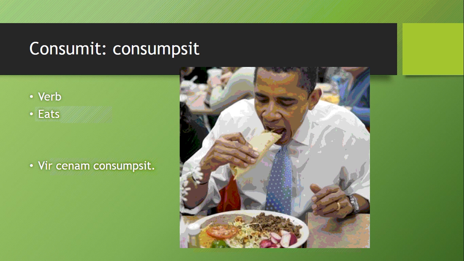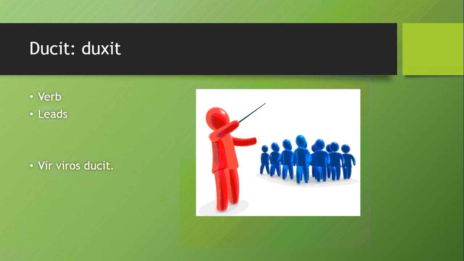Consumit, consumpsit is a verb that means eats. Our example sentence, vir cenam consumsit. The man ate dinner. And we know it's the past tense because of the PS in there. Ducit, duxit is our next word, a verb that means leads. Vir viros ducit. The man is leading the men.